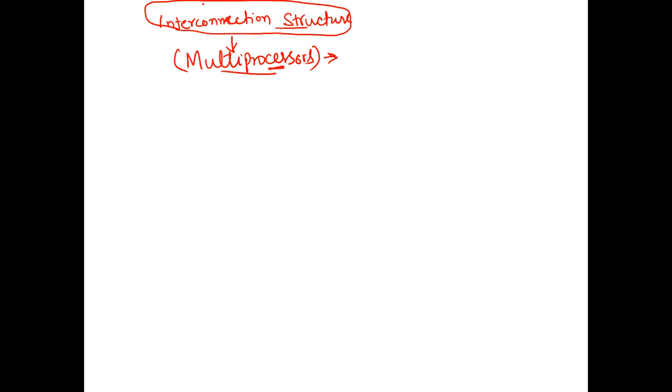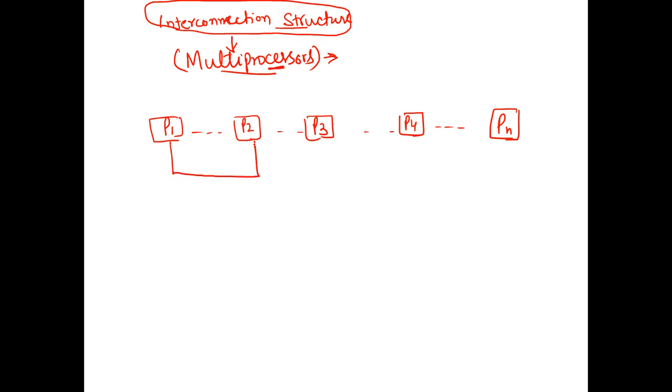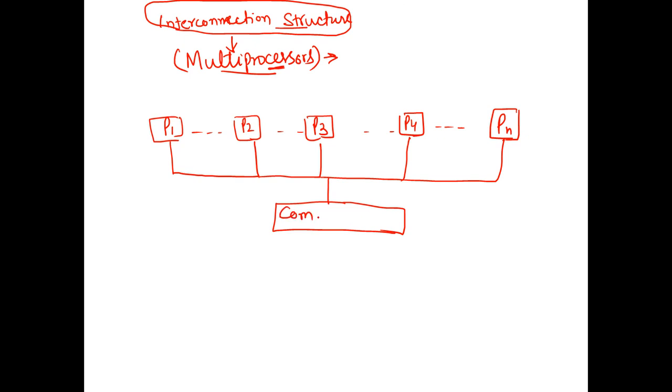So, in the multiprocessor systems, as we have already discussed in the previous session, there are a number of processors available within the electronic device. Let us suppose these processors are P1, P2, P3, and so on up to Pn. So, n number of processors are available. Each and every processor has the capability to work on a common memory system. So it has access to the common main memory, you could say. So this is the entire architecture.